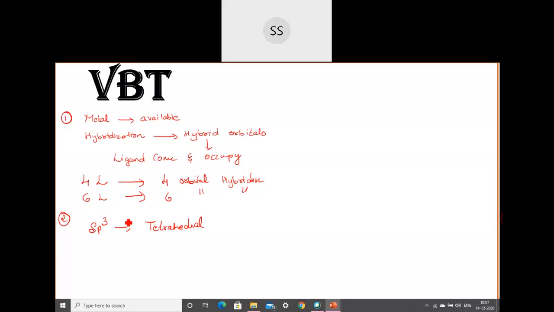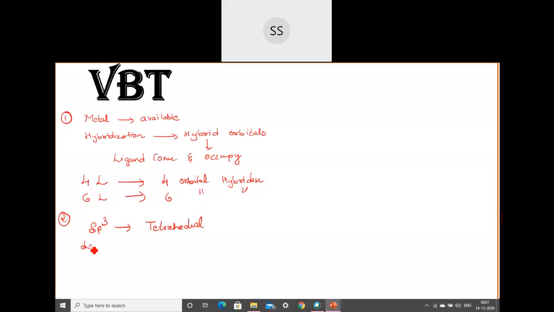Suppose there is sp3 hybridization, remember the geometry is tetrahedral. After you have taken the hybridization part, you will see what orbitals you have mixed together. So if it is sp3, the geometry will be tetrahedral.